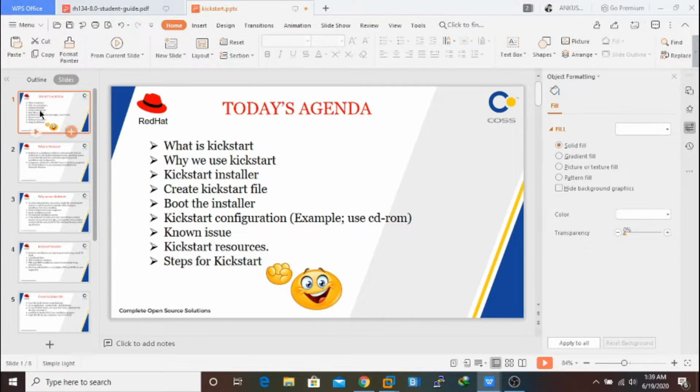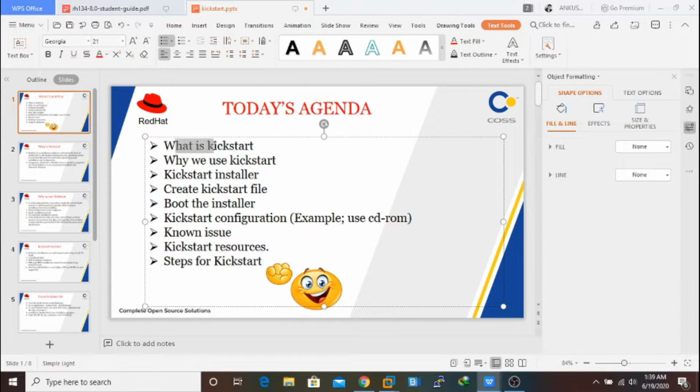So this is our agenda for today. First of all I'm going to discuss what is Kickstart. After that I will show you why Kickstart installation is still useful, then the Kickstart installer, and how you can create a Kickstart file in RHEL or in CentOS 8 or CentOS 7. I will tell you there is a problem in CentOS 8 or RHEL right now, that we'll discuss.